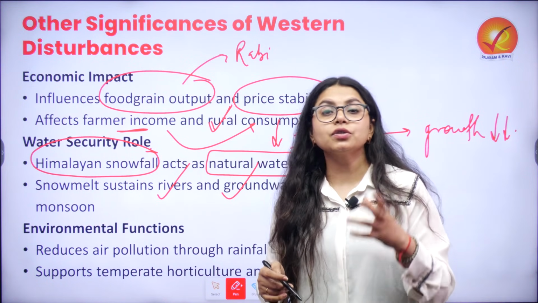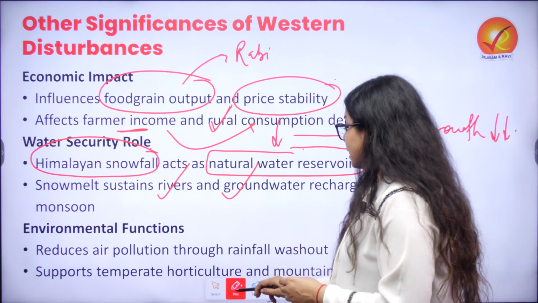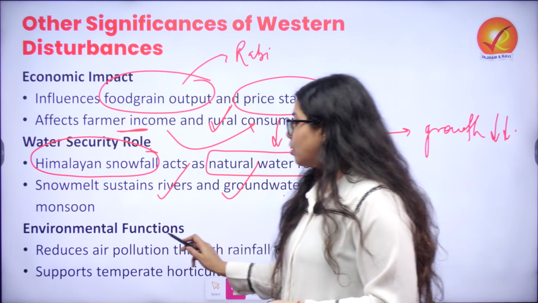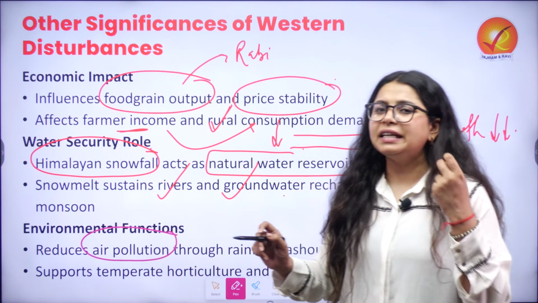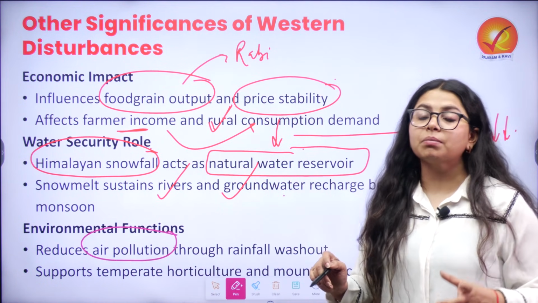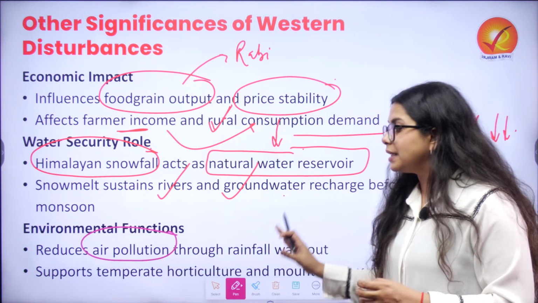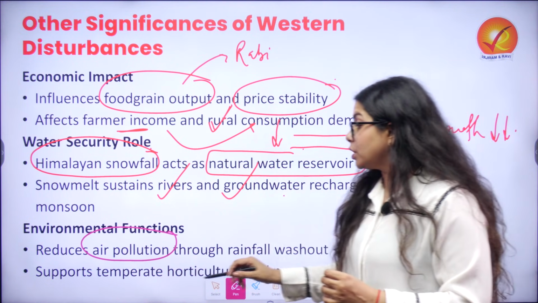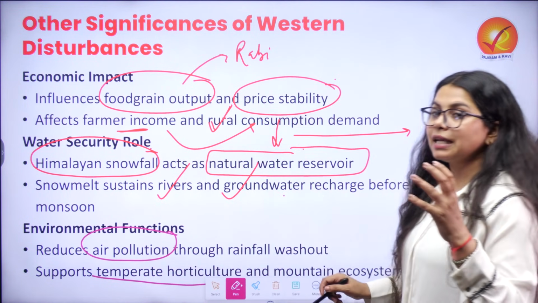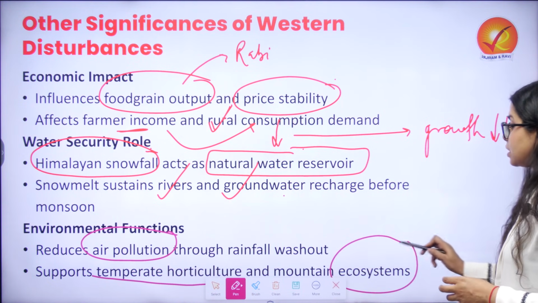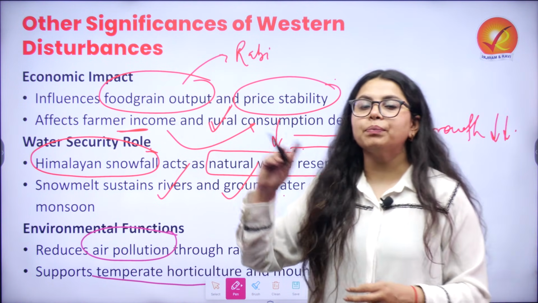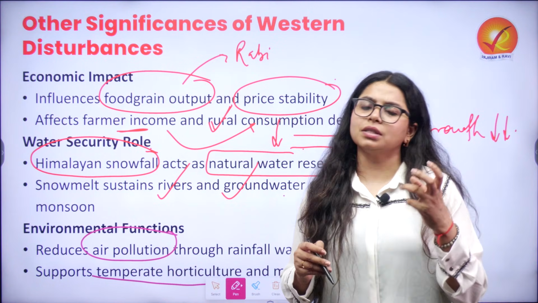Apart from that, it also has environmental functions such as reduction in air pollution. If you talk about the North Indian region, heavily laden with air pollution as of now, suffering because of it, it gives a respite in that angle. It also supports temperate horticulture as well as mountain ecosystems, as I gave you certain examples right away, such as apples, apricots, almonds.